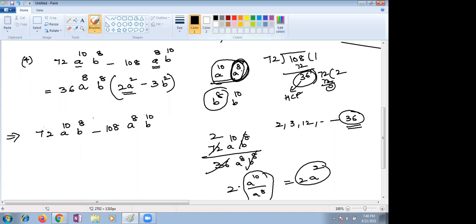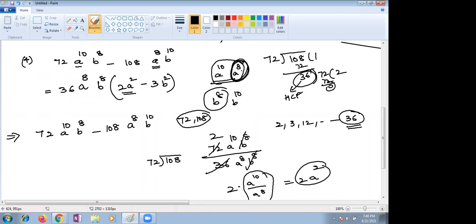By seeing 72 and 108, I just did earlier also. 72 and 108, highest common, how are you supposed to find? By doing HCF. How to do HCF of two numbers, Abhinav? Ayush, are you there? Yes, ma'am. 72 and 108, highest common factor I need to find out in this.